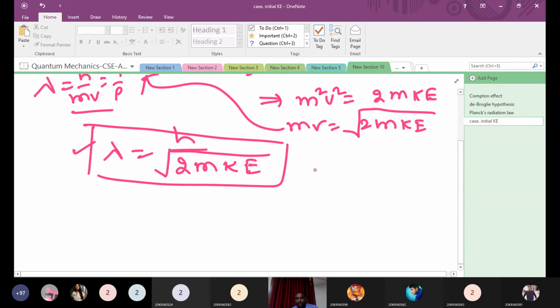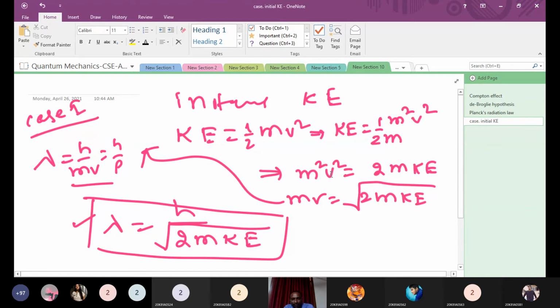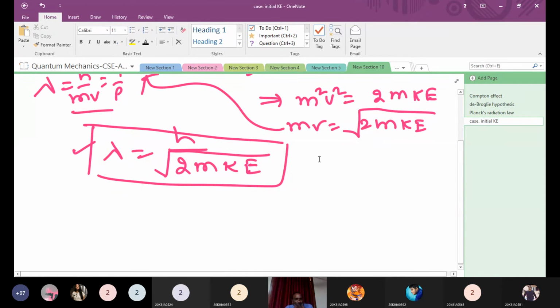Is this clear? We just rewrote this expression. We know kinetic energy, and from there we replaced momentum. Yes, sir. If you know the kinetic energy of any material particle, you can estimate the de Broglie wavelength. That is the significance of this expression.